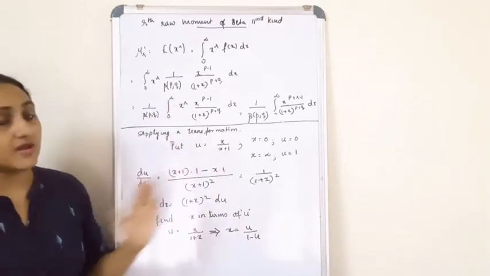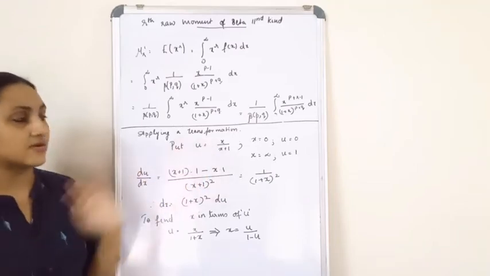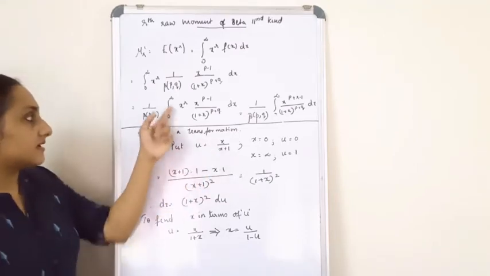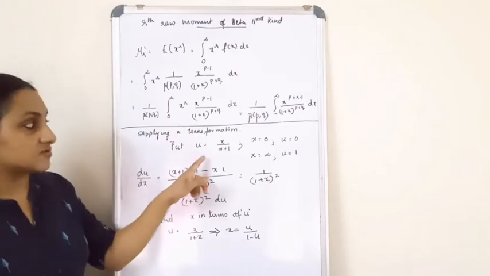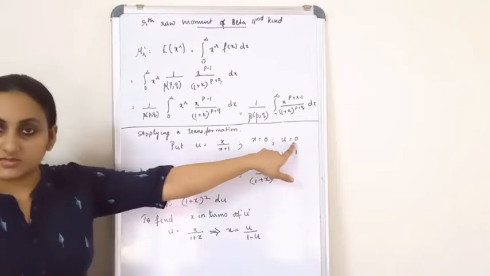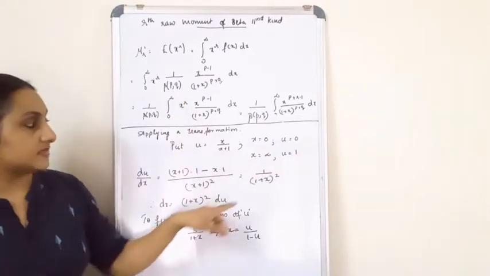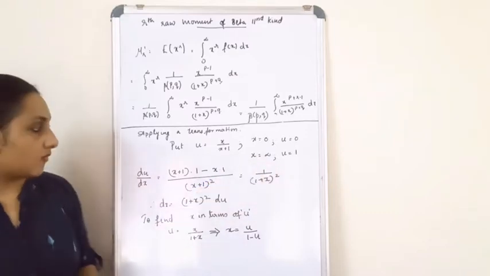When we apply the transformation u equals x by x plus 1, the limits will naturally change. When x is equal to 0, u is equal to 0 itself. But when x is equal to infinity, the upper limit, then u is equal to 1.